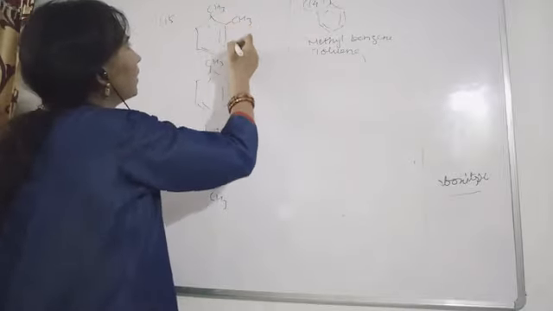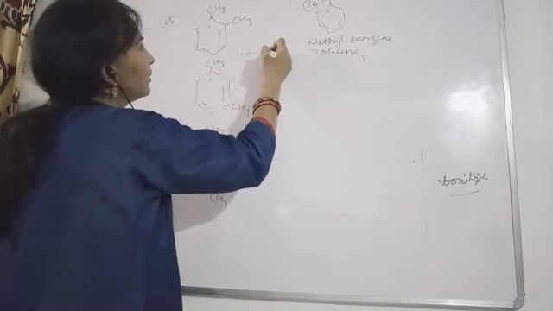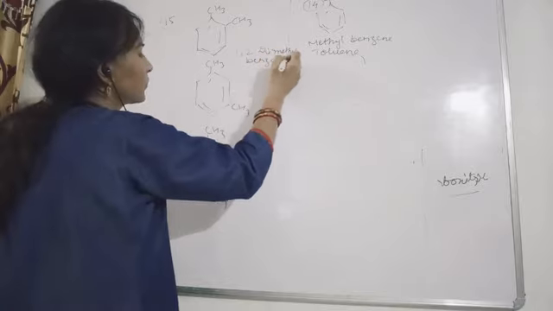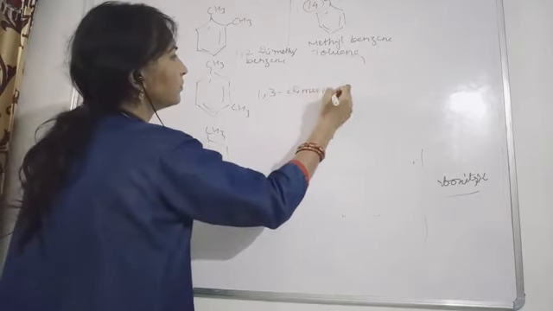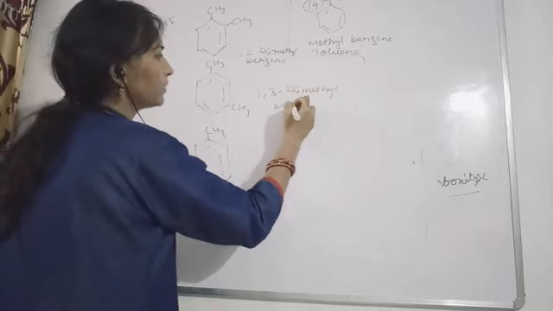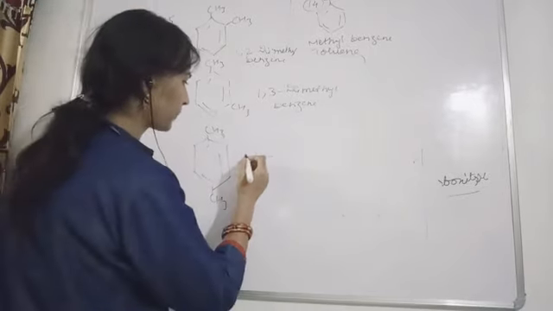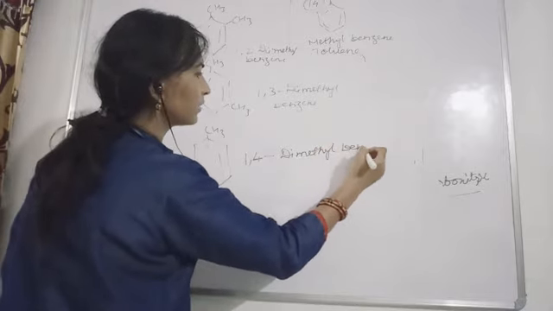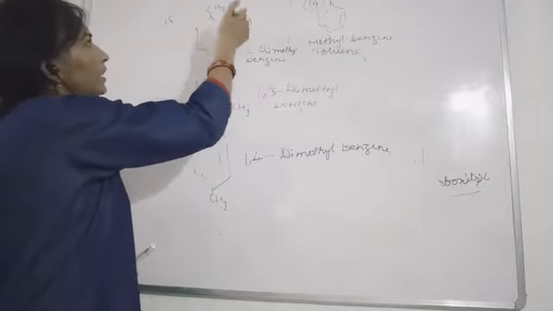This is 1,2 dimethyl benzene, and here 1,2,3, so this is 1,3 dimethyl benzene. And this is 1,4 dimethyl benzene.